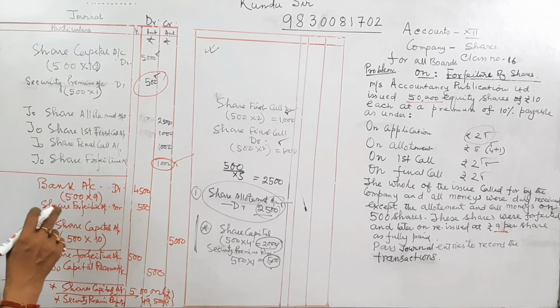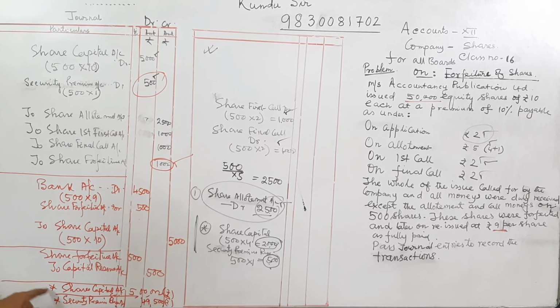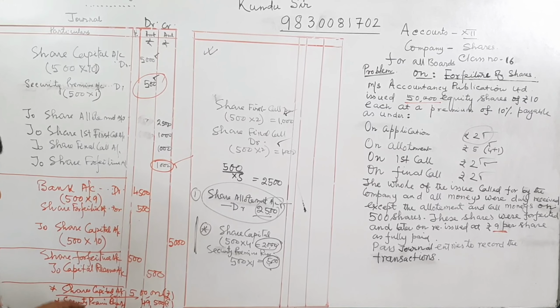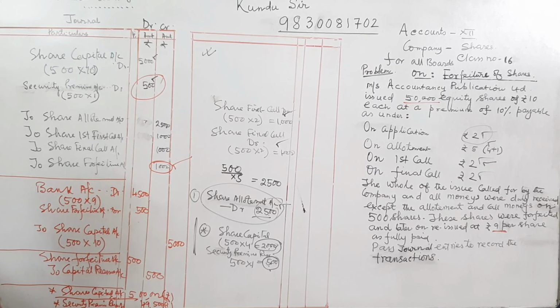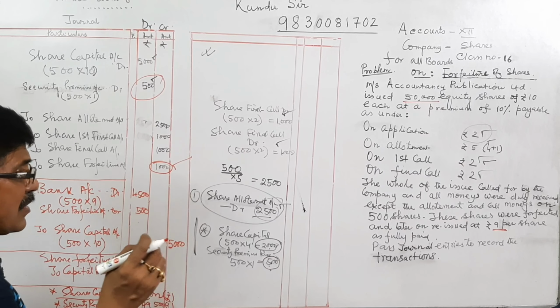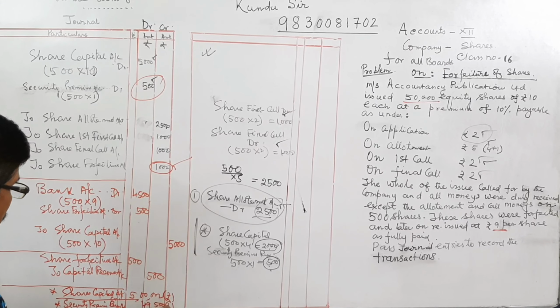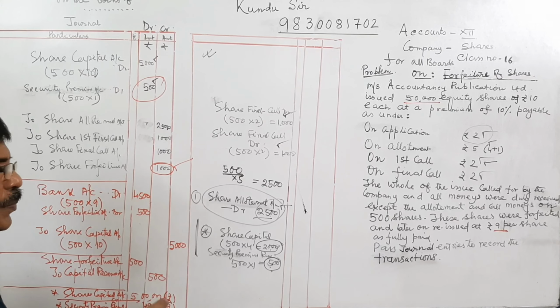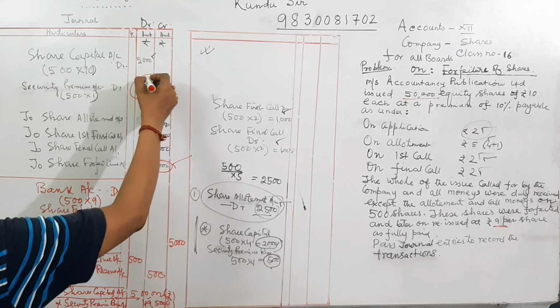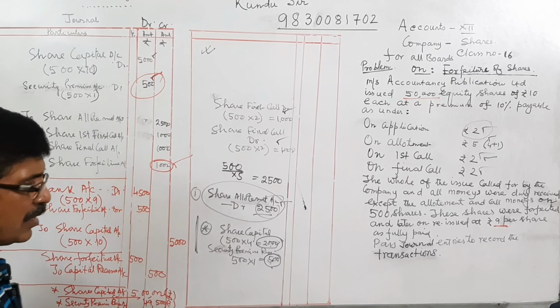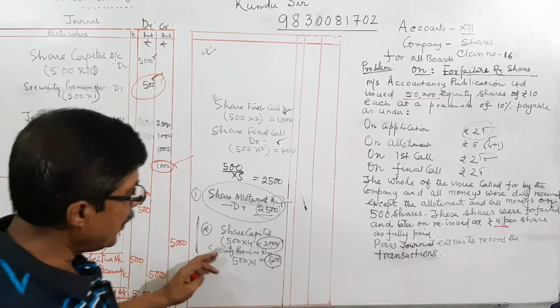When we prepare the balance sheet, share capital is 5 lakh, and under the reserve and surplus head, we should write security premium 49,500 because we have reversed 500. It is the one method I am doing now.